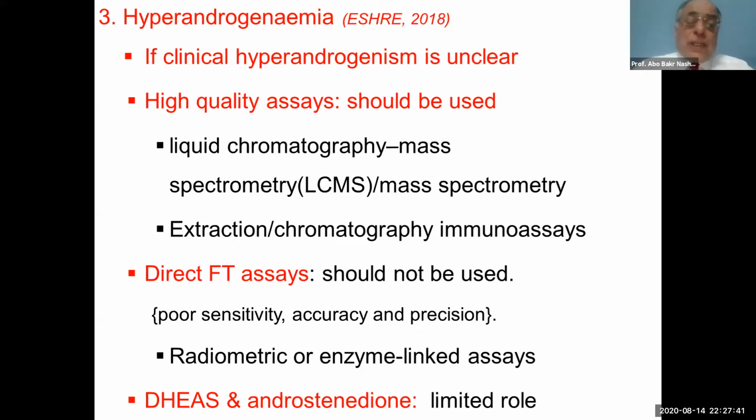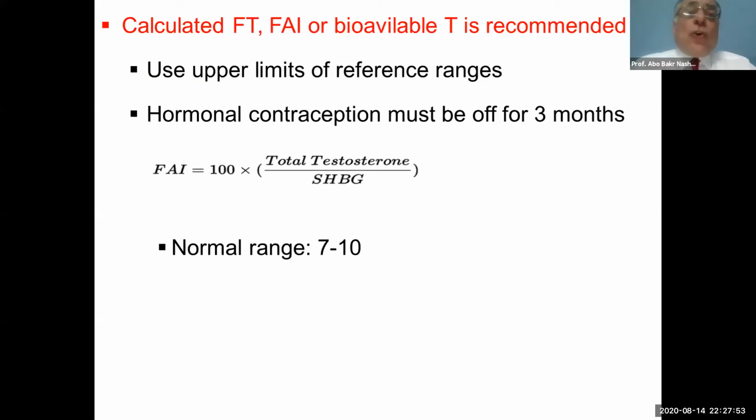Also, DHEAS and androstenedione have a limited role in the diagnosis of hyperandrogenemia of polycystic ovary syndrome. We should depend on the free androgen index, and we should use the upper limit of the reference ranges. If our patient is using oral or hormonal contraception, it should be stopped for 3 months.